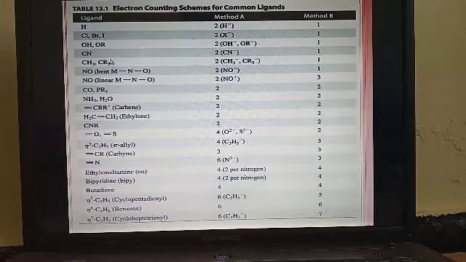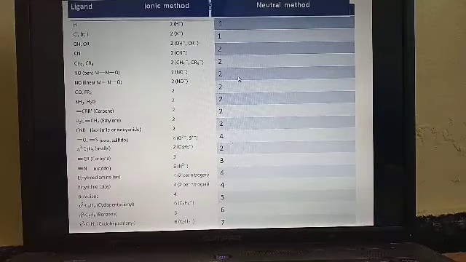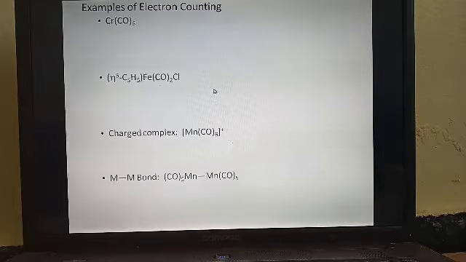Likewise, various ligands are there, and you should know the number of electrons donated by each ligand for the ionic as well as the neutral method. Here they have also given the number of electrons donated by the ionic method as well as the neutral method. Then we can carry out examples to count the electrons for organometallic compounds.